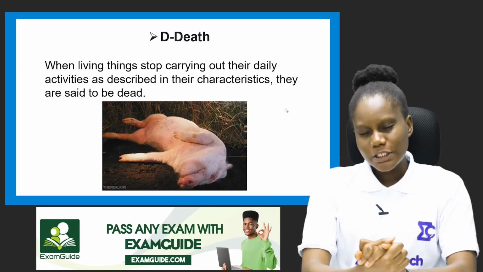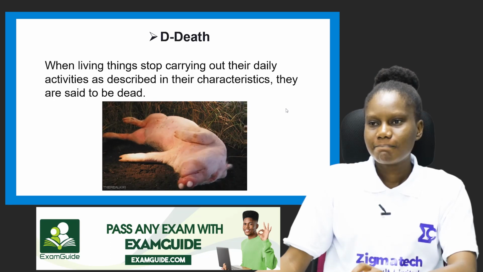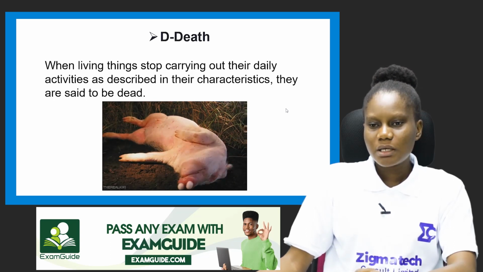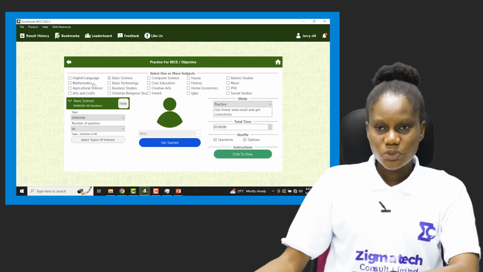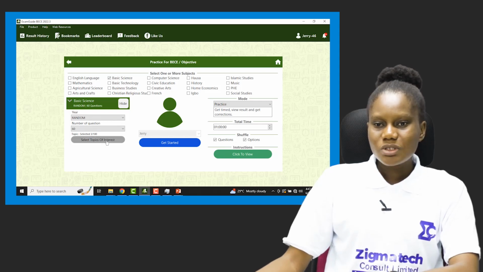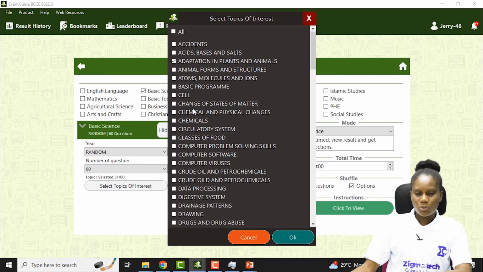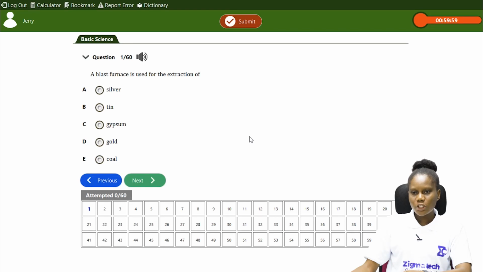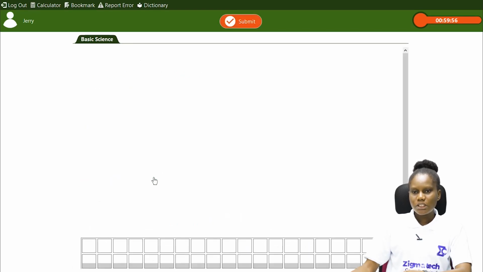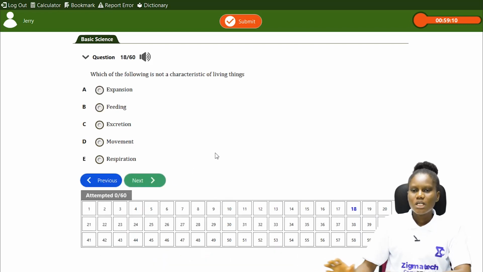So very quickly, we're going to look at some questions. We're going to practice from the ExamGuide app. So when you get to the ExamGuide app, you click on Basic Science, which is the topic we are considering, and you go to select topics of interest. I've already selected the topics, so you click on the topics that you want, and you click on OK, and you get started. So we're going to be checking out for questions that are relating to living and non-living things. So we have a question here.